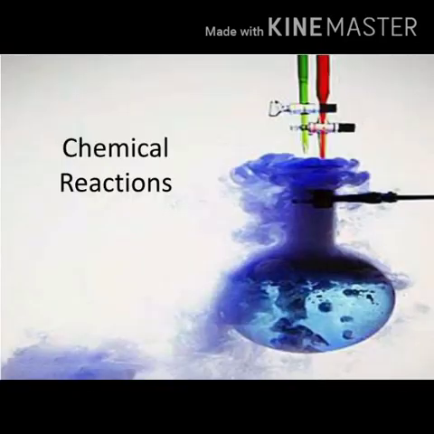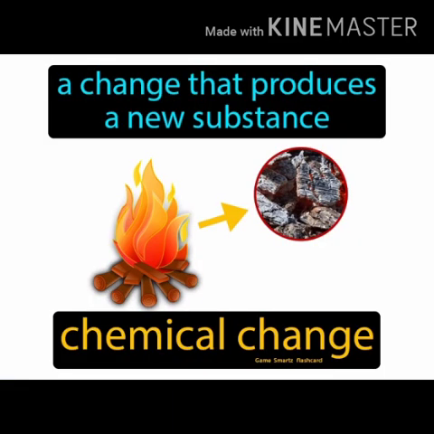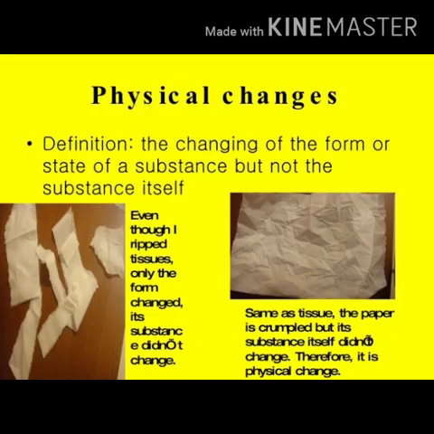Today I am going to summarize the chapter Chemical Reaction. First, we can see what is a chemical change. In a chemical change, a new substance is formed. What is a physical change? In physical change, no new substance is formed.